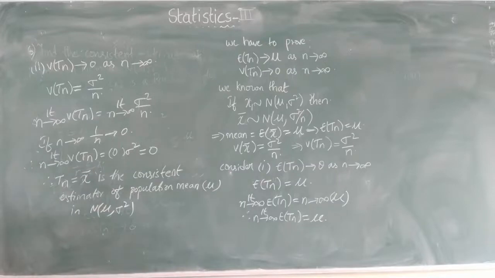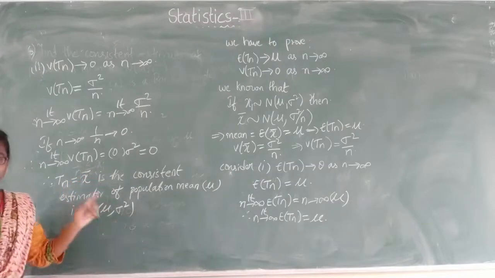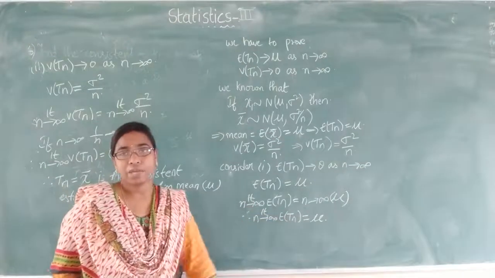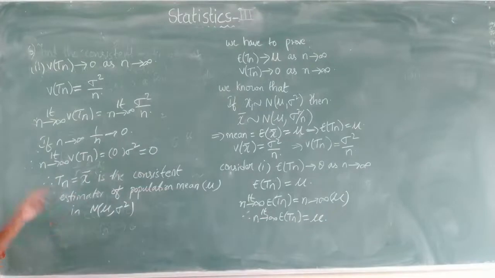Tn values are given, first you will write the expectation value of that Tn and apply the limit. If that equals the parameter, the first condition is satisfied. For the second condition, you will consider the variance of Tn. If that variance, by applying limit n tends to infinity, is equal to 0, then the second condition will also be satisfied. So if both the conditions are satisfied, then that Tn, whatever estimator we have considered, is called the consistent estimator.